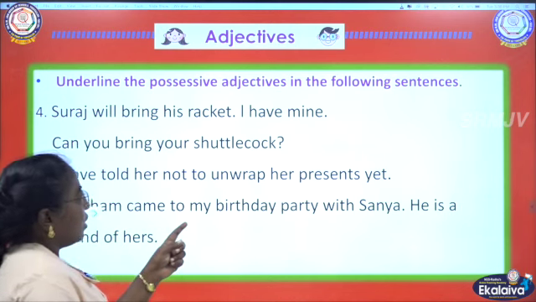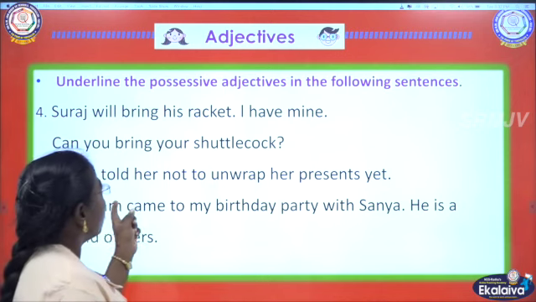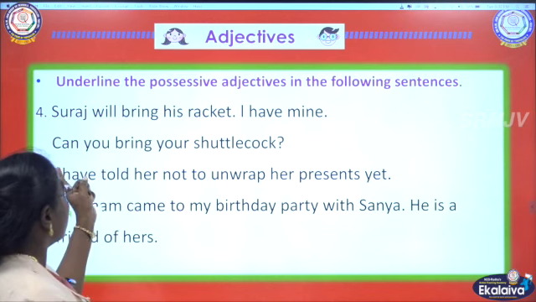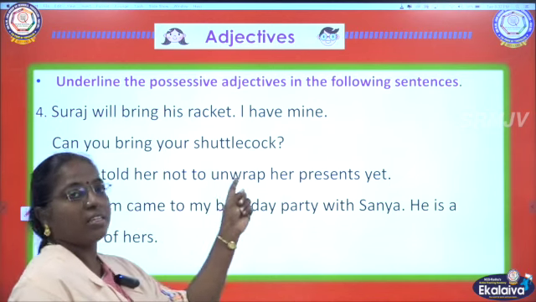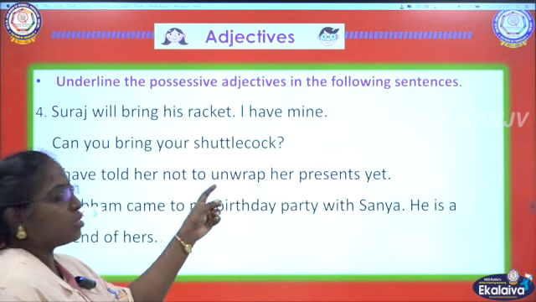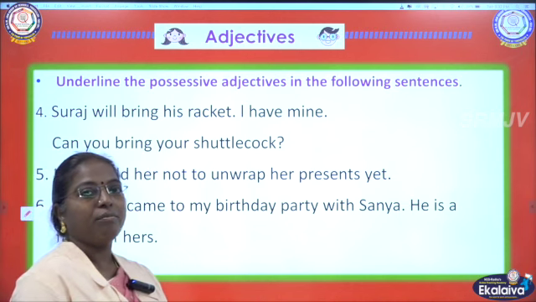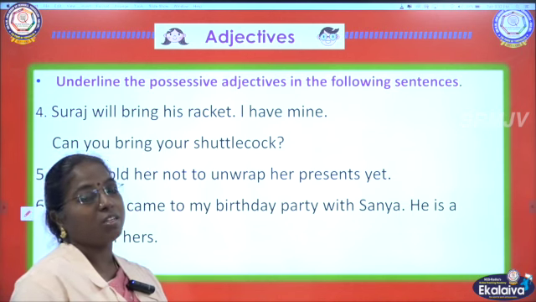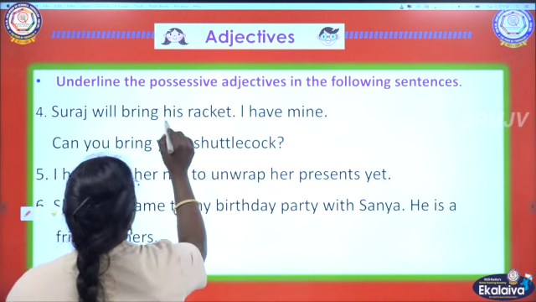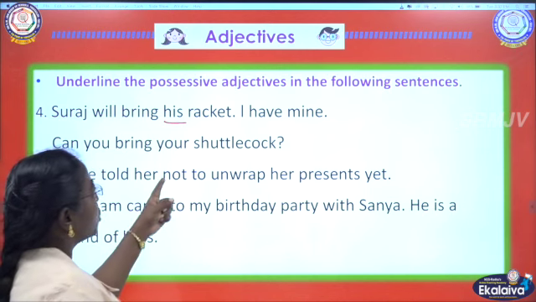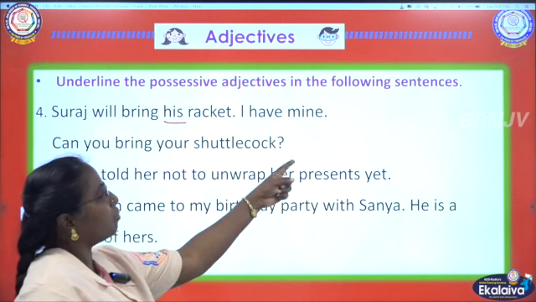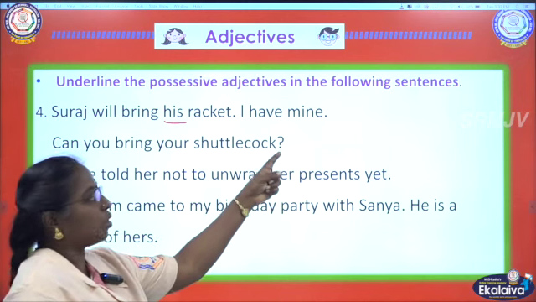Suraj will bring his racket, I have mine. Okay. Now you should underline the possessive adjective. Which is the possessive adjective here? Suraj is a proper noun. Okay. Racket is a thing, that is, it is a noun. He is bringing his racket. So his racket, whose racket is that? Whether it is my racket or their racket or his racket, his is possessive. Okay. So you should underline his. His is a possessive adjective because it comes before the noun racket. And I have mine. Mine is a possessive pronoun there.